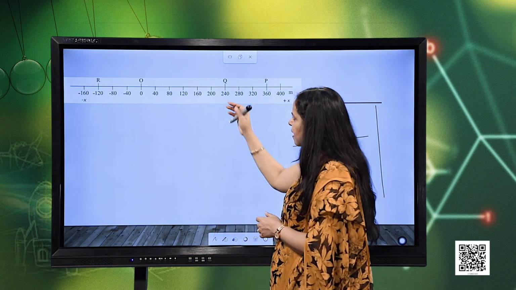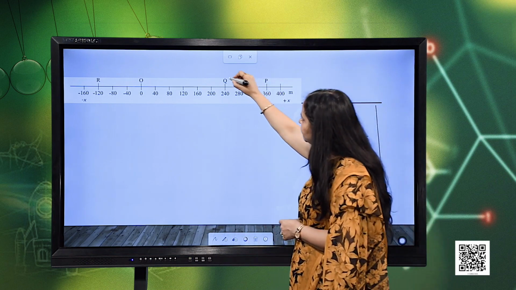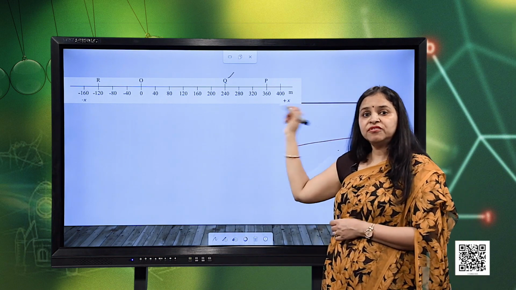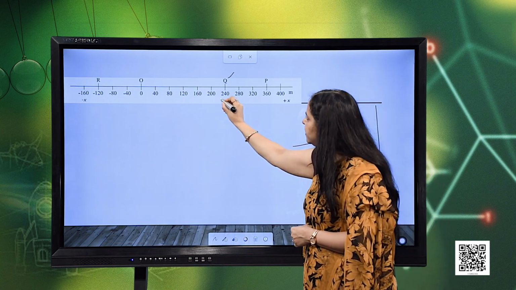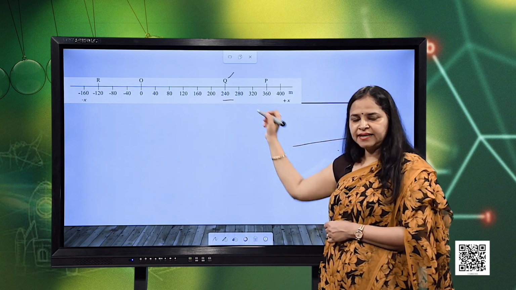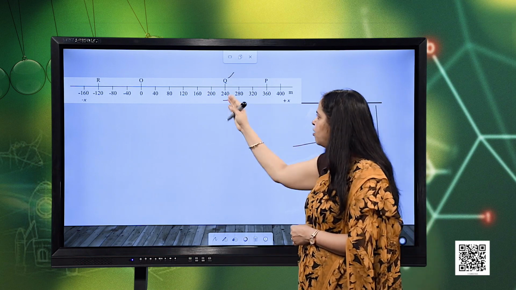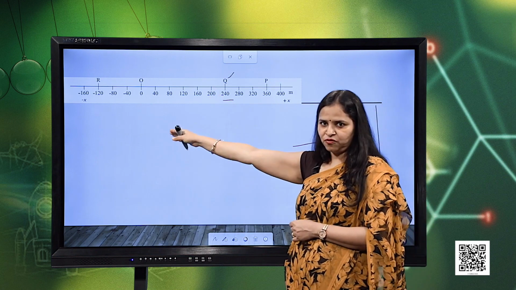Now, here for example, I consider the particle is at any instant at this position Q. So, what is the position of this particle when it is at point Q? Its position is 240. That is plus 240, it is towards the right. So, it is at 240 meters from the origin, which is a reference point.